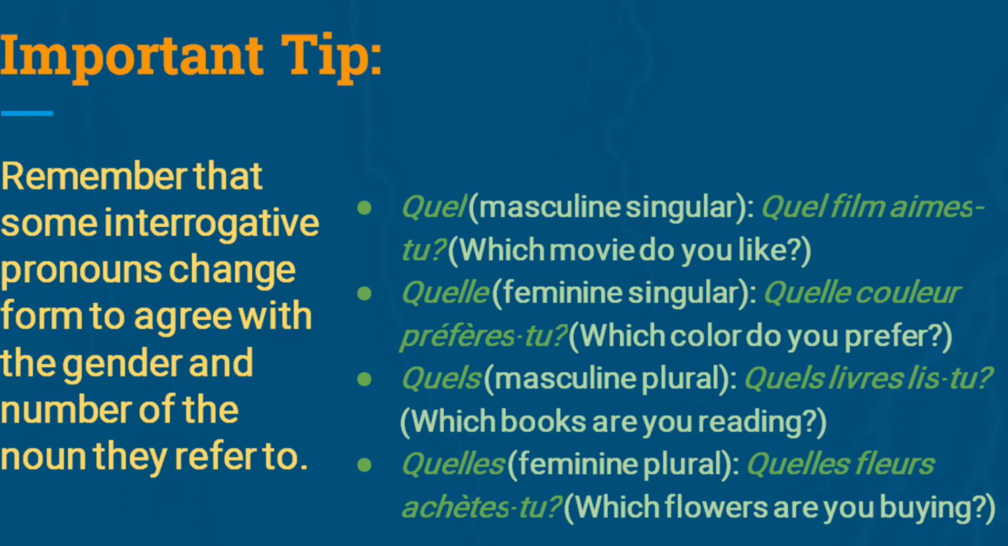Important tip: remember that some interrogative pronouns change form to agree with the gender and number of the noun they refer to. Quel, masculine singular: Quel film aimes-tu? Which movie do you like? Quelle, feminine singular: Quelle couleur préfères-tu? Which color do you prefer? Quels, masculine plural: Quels livres lis-tu? Which books are you reading? Quelles, feminine plural: Quelles fleurs achètes-tu? Which flowers are you buying?